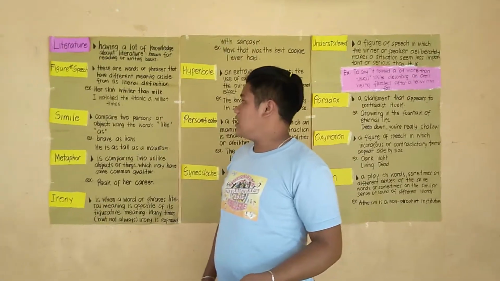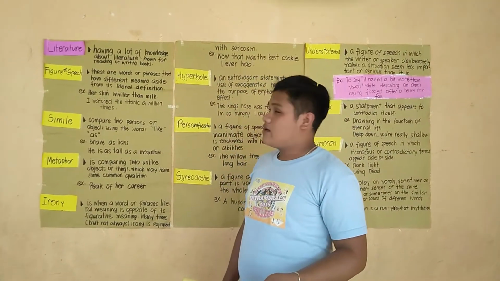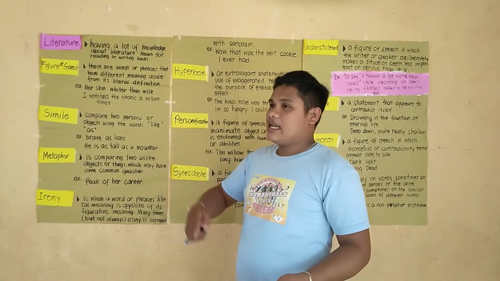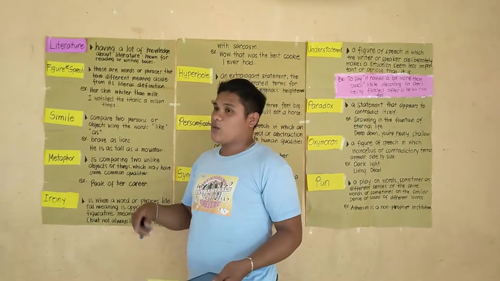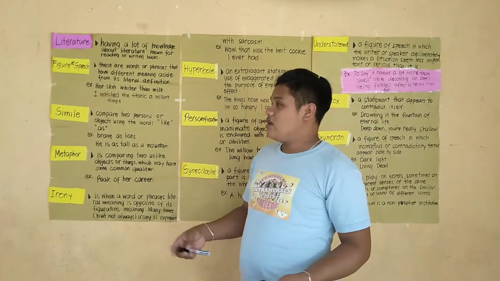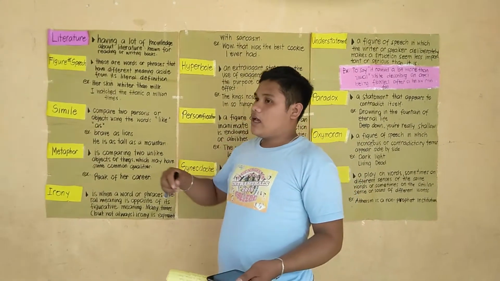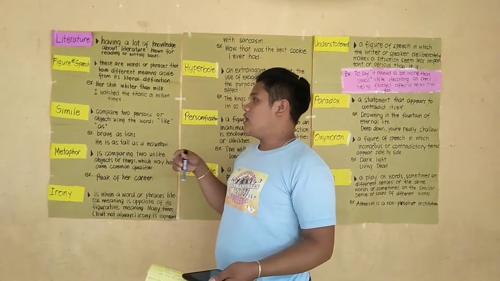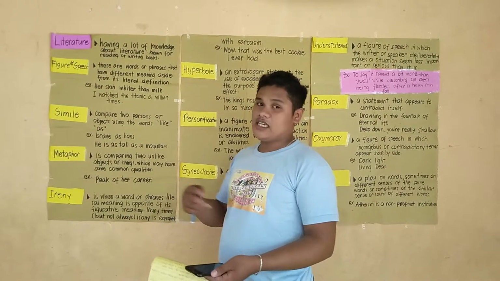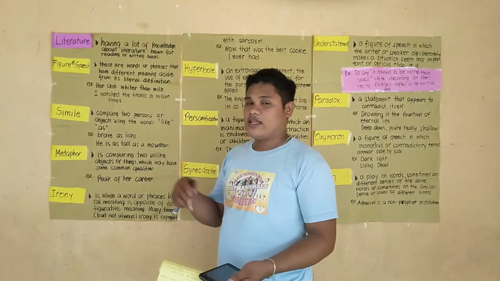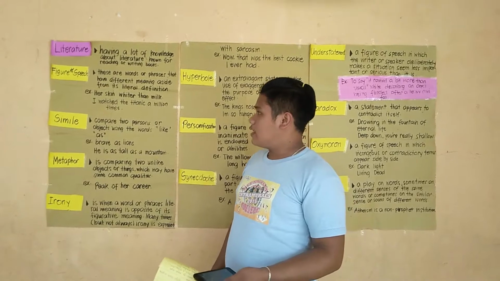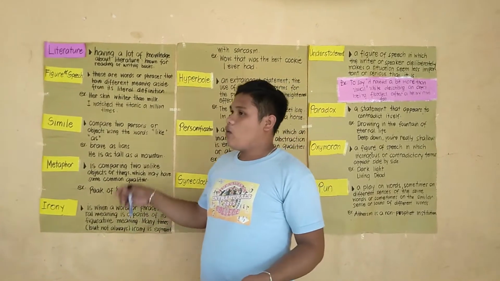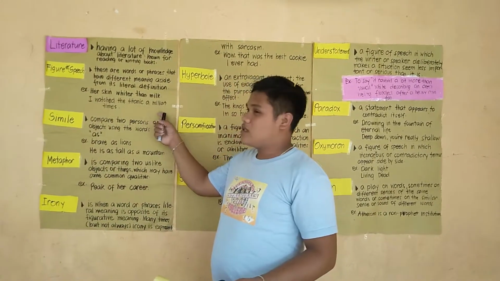Her skin is whiter than milk. In a literal meaning, her skin is whiter than milk. But in figurative language, it means that her skin is white. The second example is, I watched the Titanic a million times.